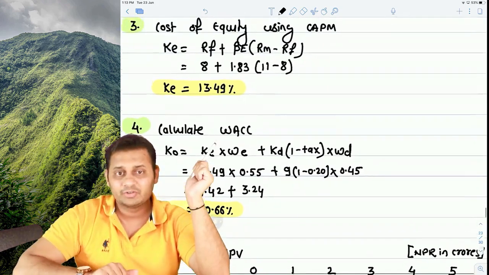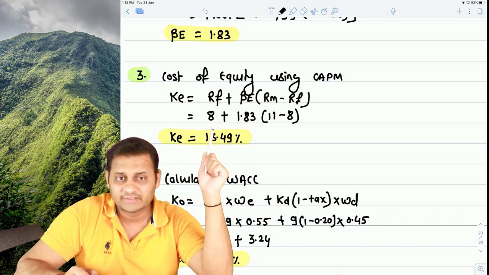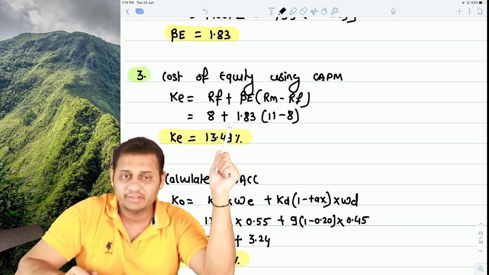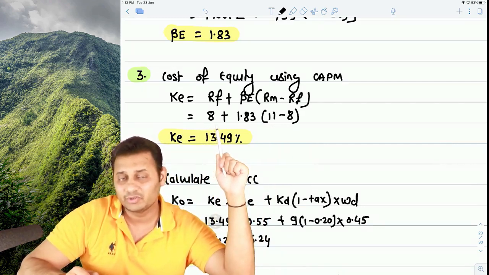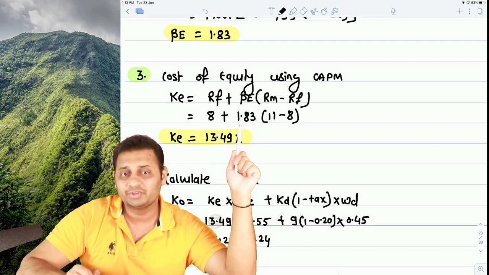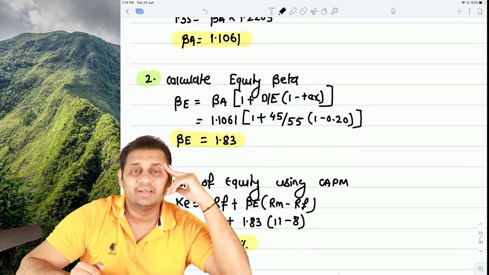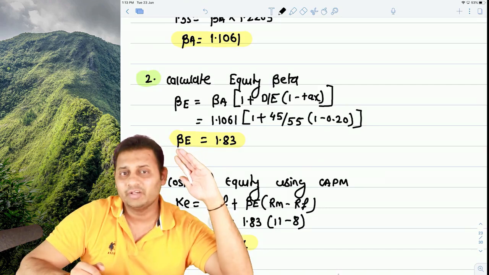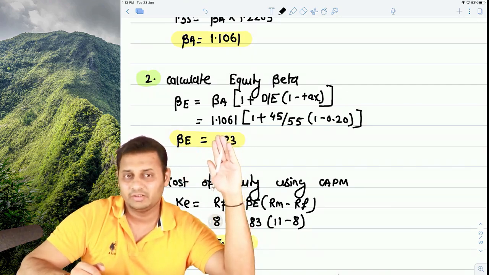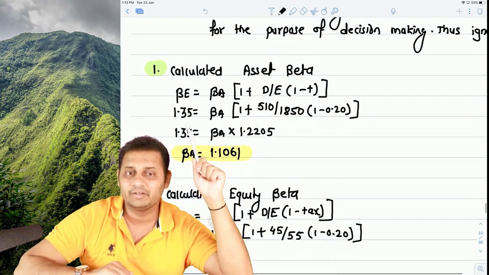So we calculated this cost of equity here using capital asset pricing model. We can calculate: risk-free rate 8, beta 1.83, market rate 11. Market rate was given in question, risk-free rate was also given in question. What was not given in question is the beta of equity. So we calculated the beta of equity using geared and ungeared method. For the purpose of beta of equity, we wanted beta of asset. So we calculated beta of asset from this side. And for the purpose of beta of asset, we used beta of the competitor company's equity.